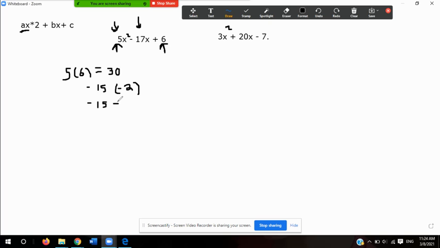equals negative 17. So that means that this is the term that I am going to use.